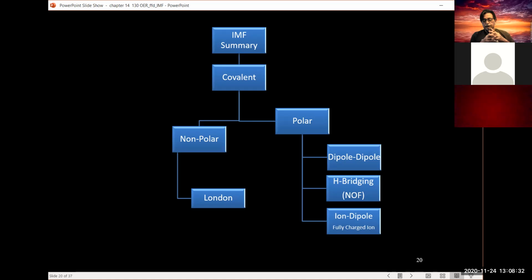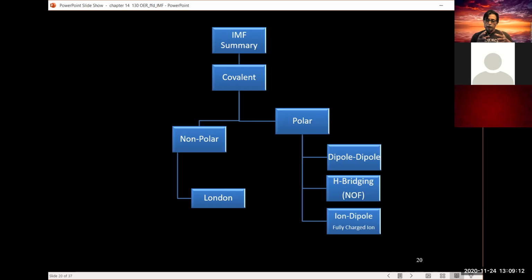And so intermolecular forces, we're dealing with covalent compounds, okay? Covalent compounds, either polar or nonpolar. Now, with respect to nonpolar covalent compounds, those are compounds that either have all nonpolar bonds, like all the diatomics, or carbon-hydrogen bonds, or they're compounds that have polar bonds, but the position of the polar bonds are such that they cancel each other out, like carbon dioxide.